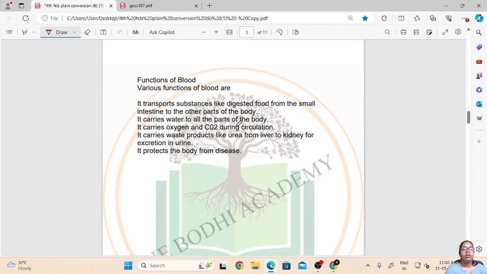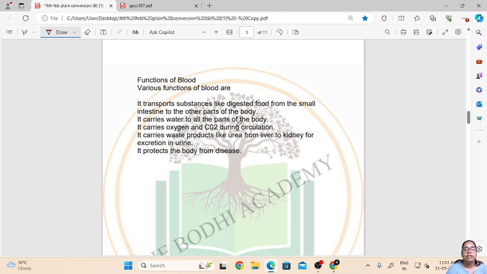Now let us see what the functions of blood are. The main function of blood is to transport substances like digested food from the small intestine to the other parts of the body. Then it helps in carrying water to all parts of the body. It carries oxygen and carbon dioxide during circulation, so it supplies oxygen, and it also helps in removal of the carbon dioxide during circulation.